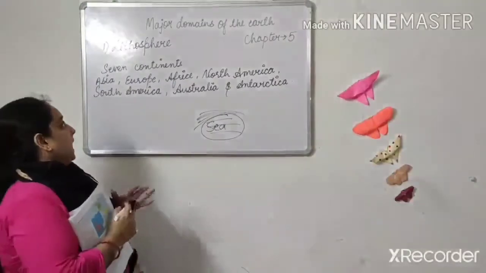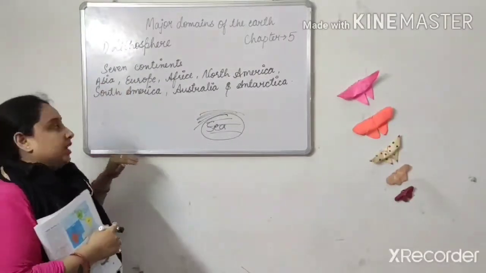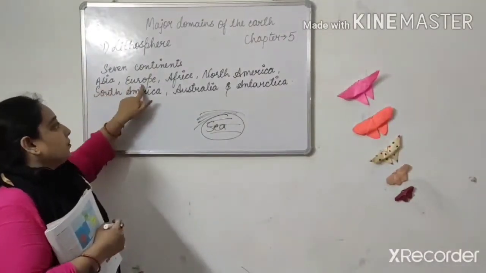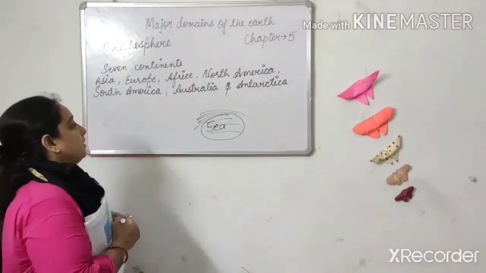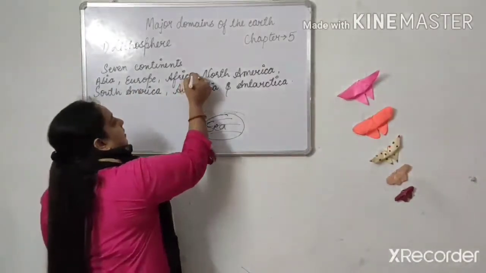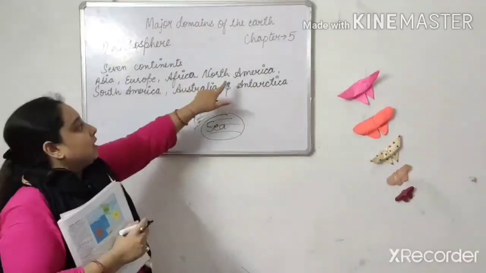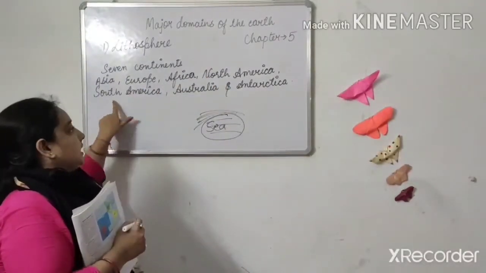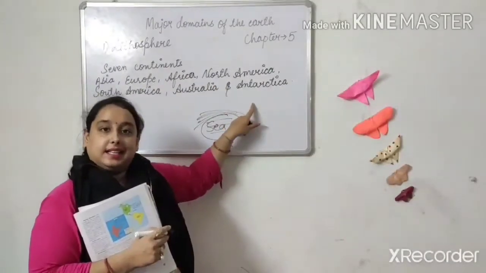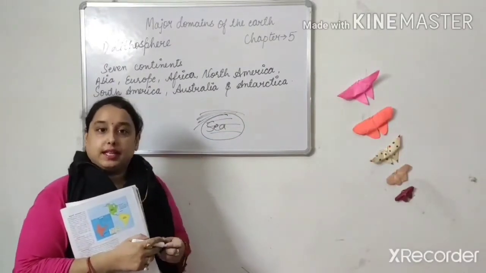So we have 7 continents. Okay, first is Asia, Europe, Africa, that is A. Africa, North America, South America, Australia and Antarctica. These are 7 continents.